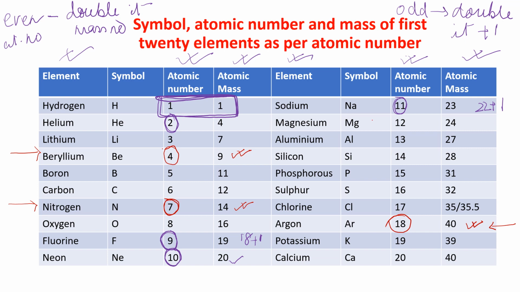Now, after this, I'll send you lecture 2, which will have the different categories of elements, that is metals, non-metals, metalloids, inert gases or noble gases. What are these things? That I will explain in the next lesson. Okay.